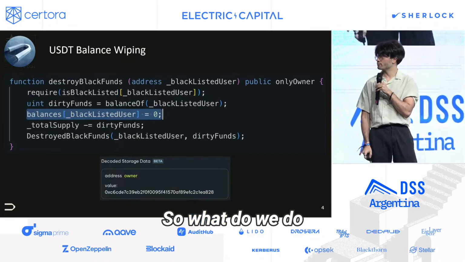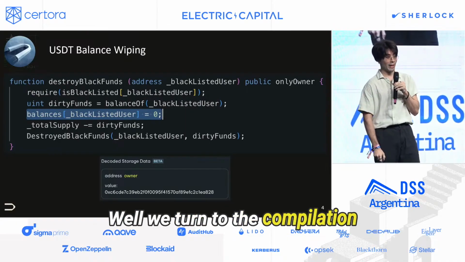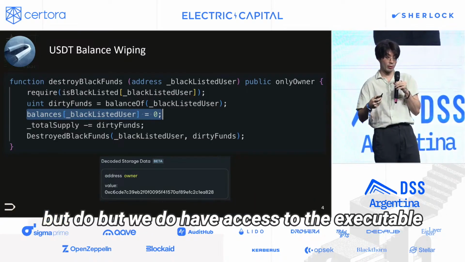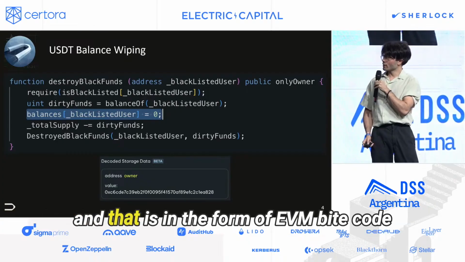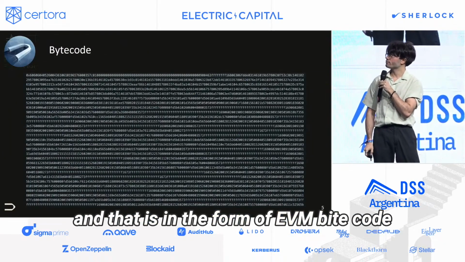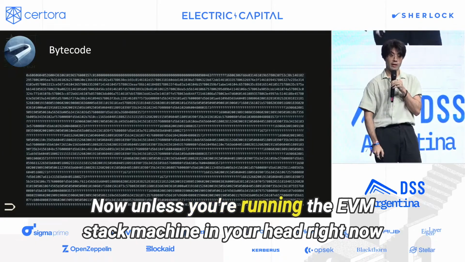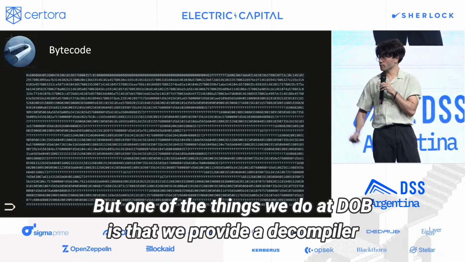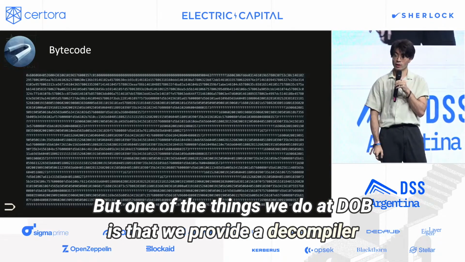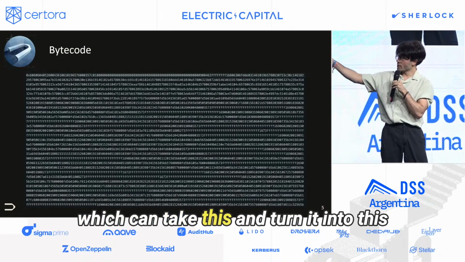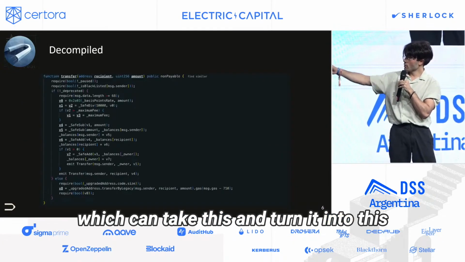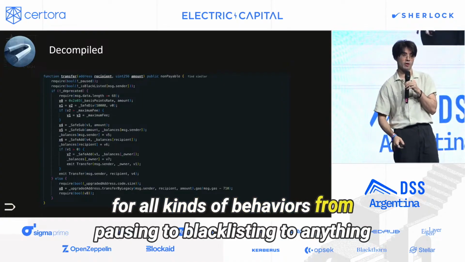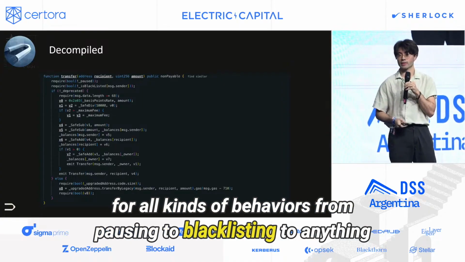So, what do? Well, we turn to the compilation. You see, we might not have access to the source code, but we do have access to the executable. And that is in the form of EVM bytecode. Now, unless you're running the EVM stack machine in your head right now, this should not tell you a lot. But one of the things we do at DDoB is that we provide a decompiler, which can take this and turn it into this. Now, this we can actually inspect for all kinds of behaviors, from pausing to blacklisting to anything.